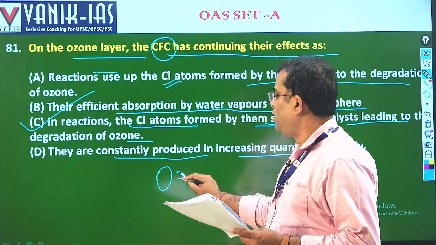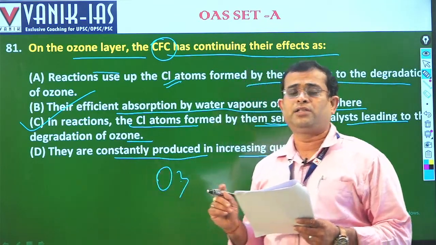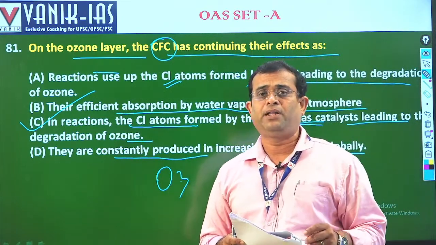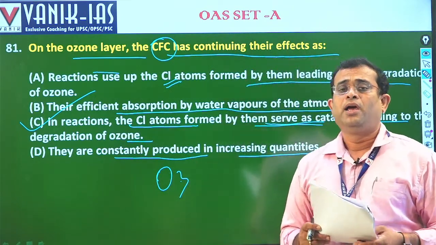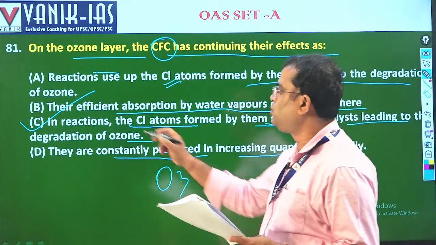Ozone means O3, particularly depletion of O3. Nowadays it has been observed that the depletion is much higher in the north pole or the northern hemisphere. So answer is C.